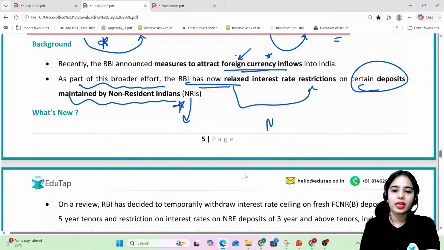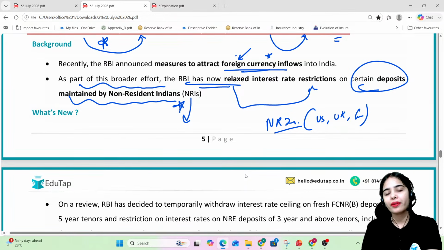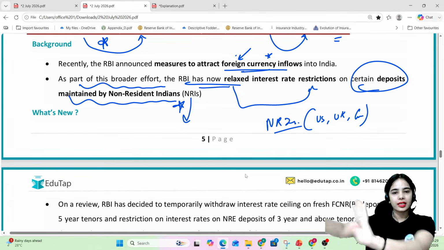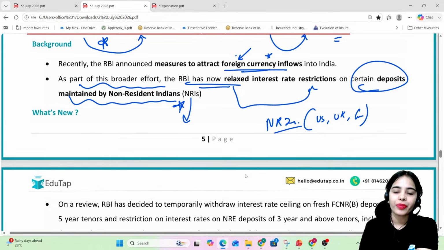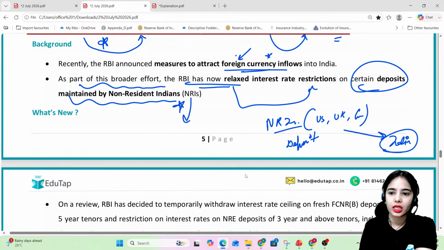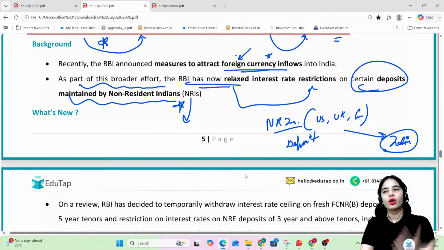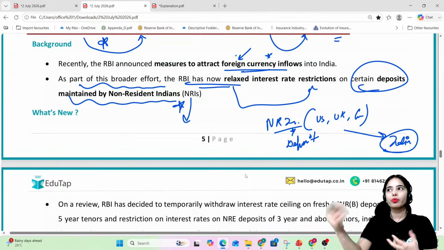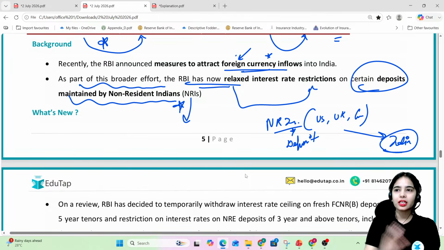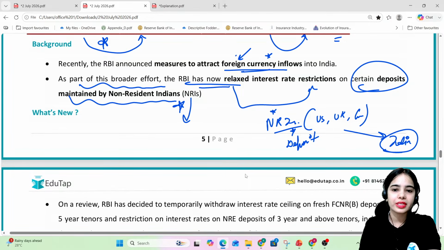So basically the non-resident Indians, they are residing in the US, let's say, or in the UK, or in European countries. They are residing and working in other countries. Now they deposit a certain amount of their money in India also, maybe when they want to come back to India, or when they want to spend in India, or they want to invest in India because they have Indian origins. They might have some relatives in India, or they might visit India on a regular basis. So they are non-resident Indians, but they want to deposit their money in India.